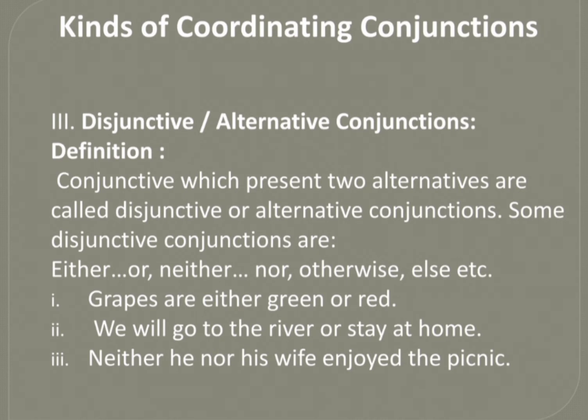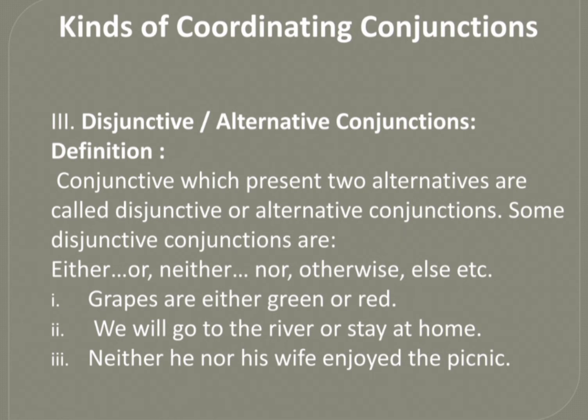Next kind of coordinating conjunction is disjunctive or alternative conjunction. Conjunctions which present two alternatives are called disjunctive or alternative conjunctions. Some disjunctive conjunctions are either, or, neither, nor, otherwise, else, and so on.